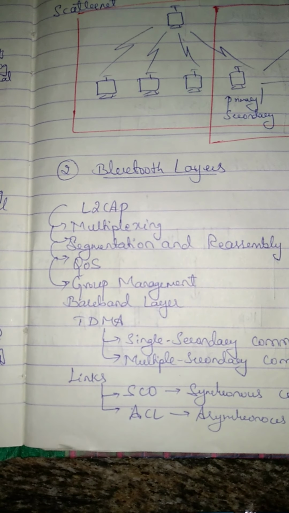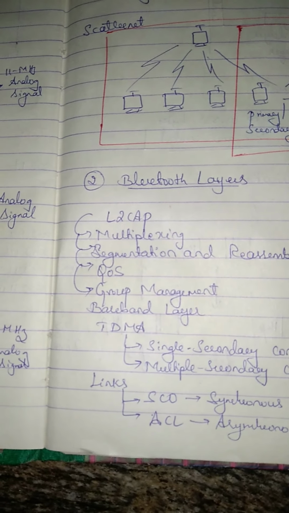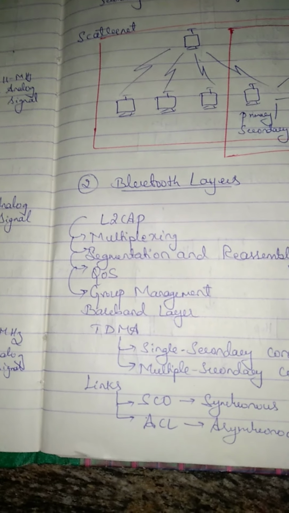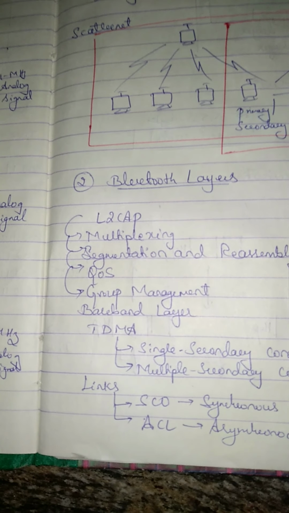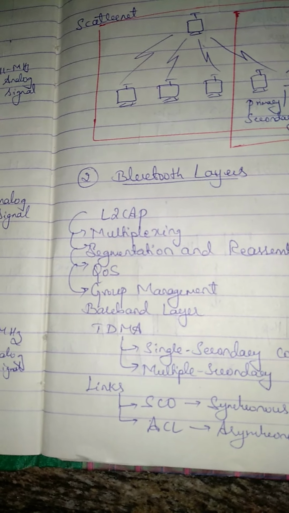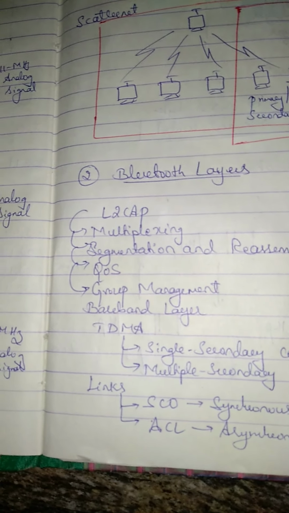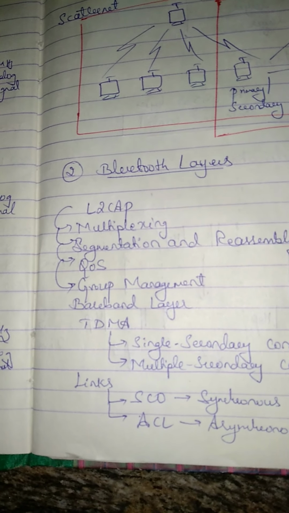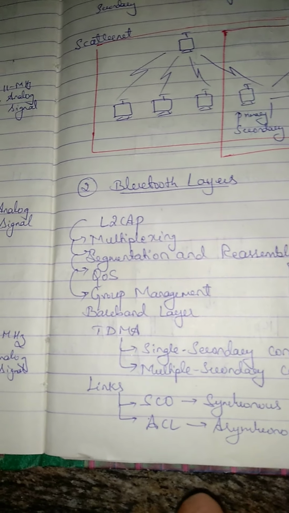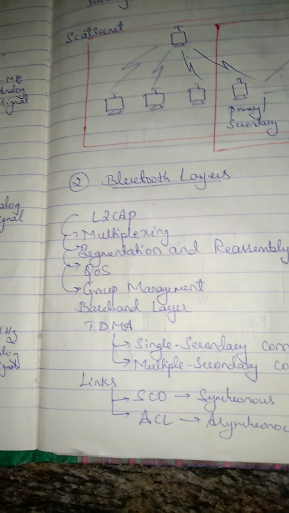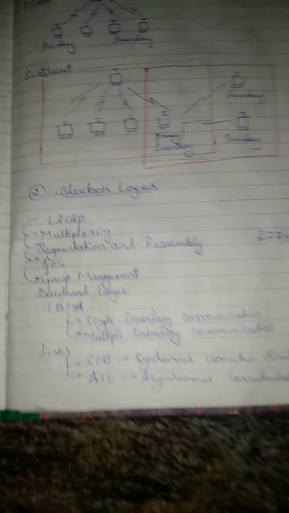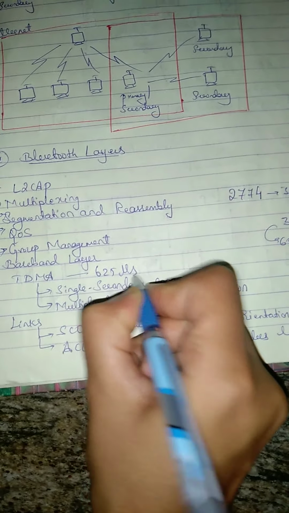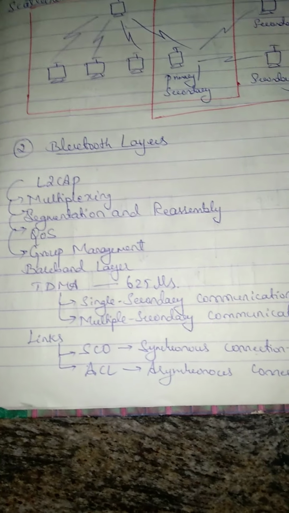Let's see the baseband layer. The baseband layer is actually very equivalent to the MAC sublayer in LAN. Its access method is TDMA, that is, time division duplex TDMA. We are using time division duplex TDMA. The maximum length of this time slot is 625 microseconds. Usually it is 625 microseconds, and time is divided for each frame.